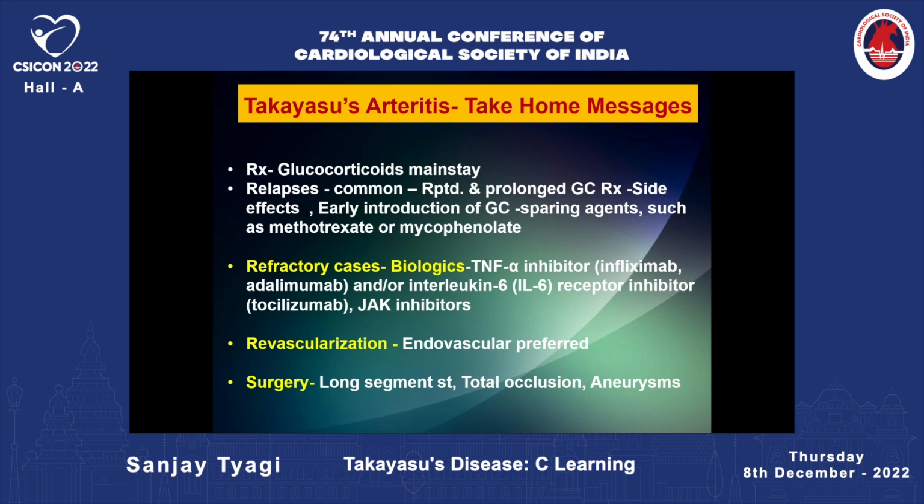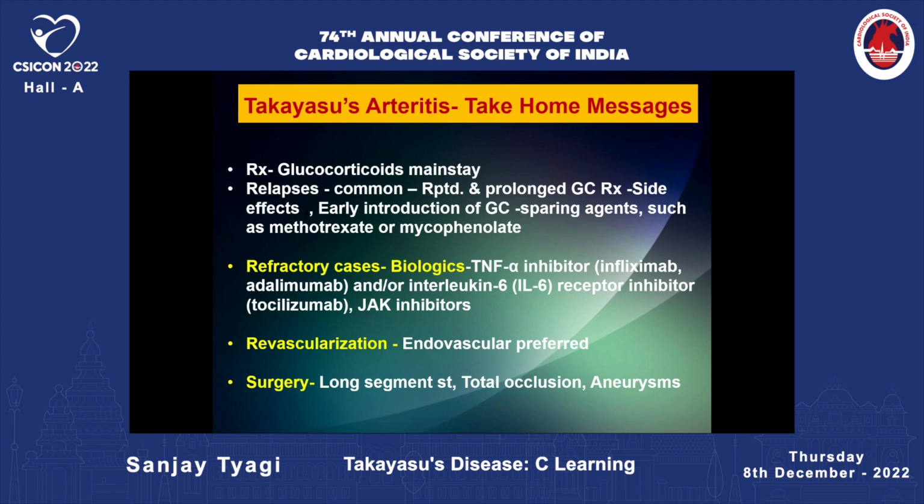So, friends, to conclude, the patients with Takayasu arteritis initially need medical management, and glucocorticoids are still the mainstay of treatment. As relapses are common and glucocorticoids are required long term, early introduction of steroid-sparing agents such as methotrexate and mycophenolate is now done in these patients, and they are given long term along with the glucocorticoids, while watching for the activity of the disease with the help of activity markers. And often the MRI is also very effective in judging the activity of the disease in these patients.